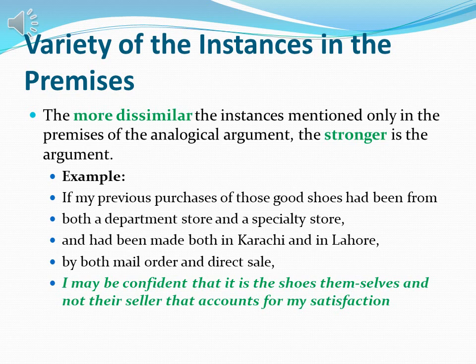If we carry on with the same example, suppose my previous purchases of those good shoes had been from different stores or outlets, maybe a departmental store or a specialty store, from different cities, and sometimes I went to the shop and sometimes I bought by mail order. This is the variety of premises: a variety of ways I bought the shoes, and a variety of ways things happen.